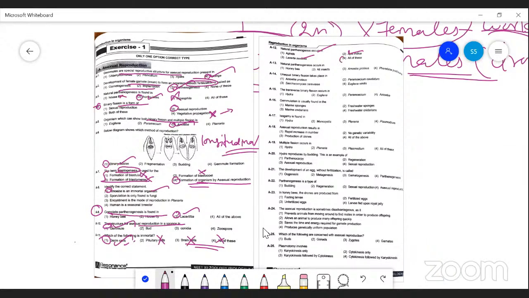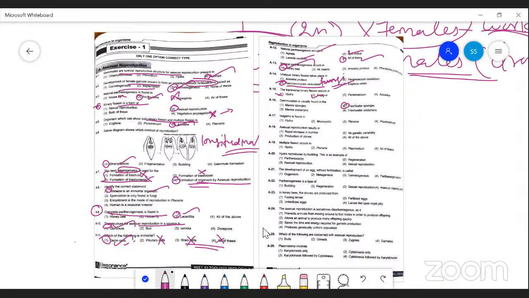Unequal binary fission is in fungus, Saccharomyces cerevisiae. Transverse binary fission is not in Hydra, it is in Euglena. Okay, transverse binary fission in Euglena.